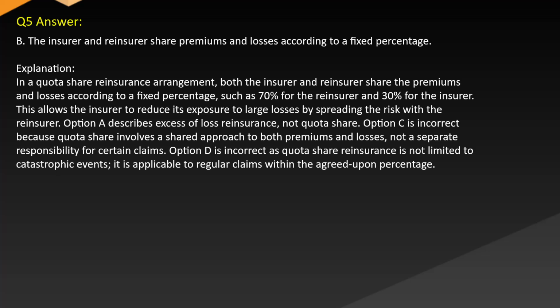Option A describes excessive loss reinsurance, not quota share. Option C is incorrect because quota share involves a shared approach to both premiums and losses, not a separate responsibility for certain claims. Option D is incorrect as quota share reinsurance is not limited to catastrophic events. It is applicable to regular claims within the agreed upon percentage.